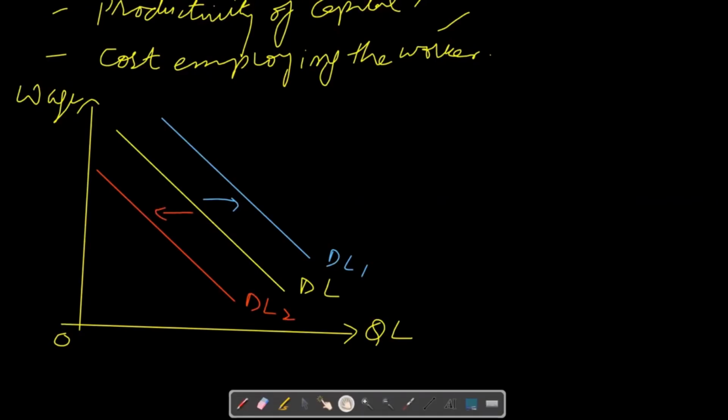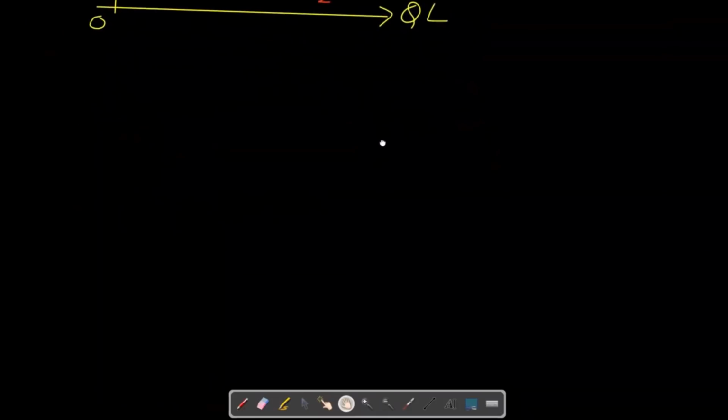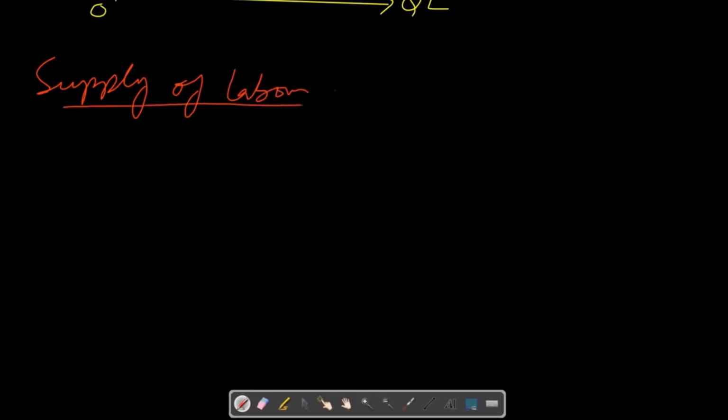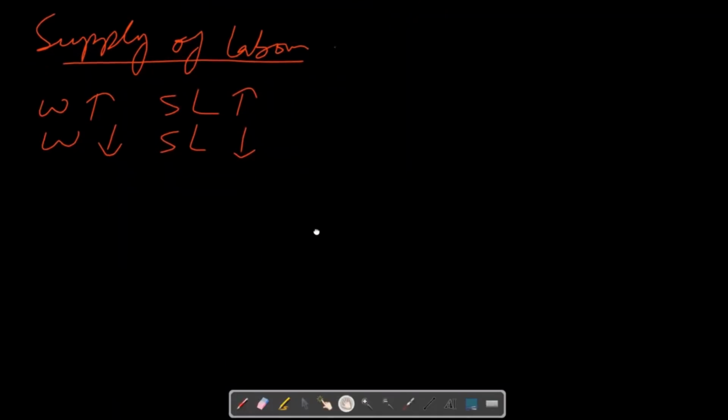Now coming to the supply of labor. Supply of labor refers to the willingness of workers to supply themselves for a certain job against a given wage rate and at a given period of time. So supply of labor also depends upon the wage rate. If wages are high, supply of labor will also be high, and if wages are low, quantity supply of labor will also be low. There is a positive relationship between wage rate and supply of labor.